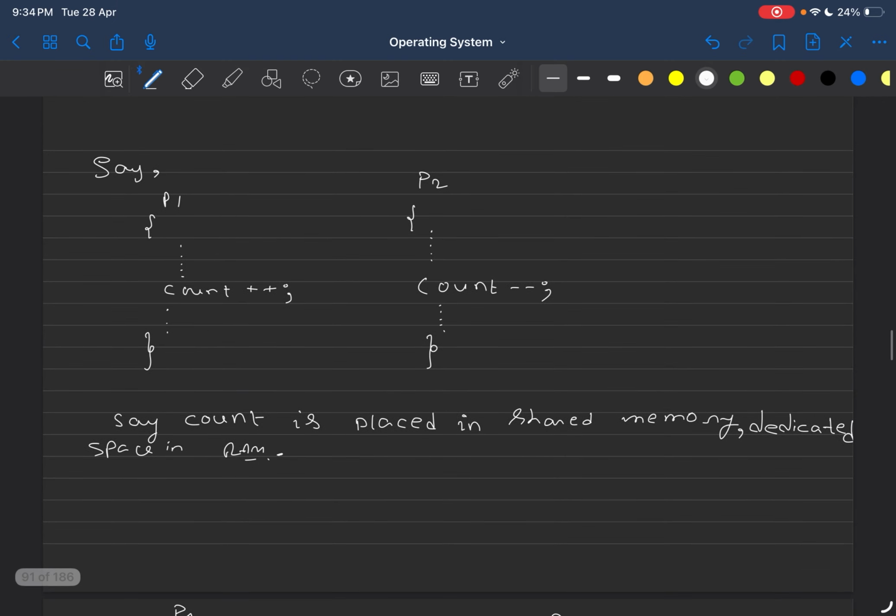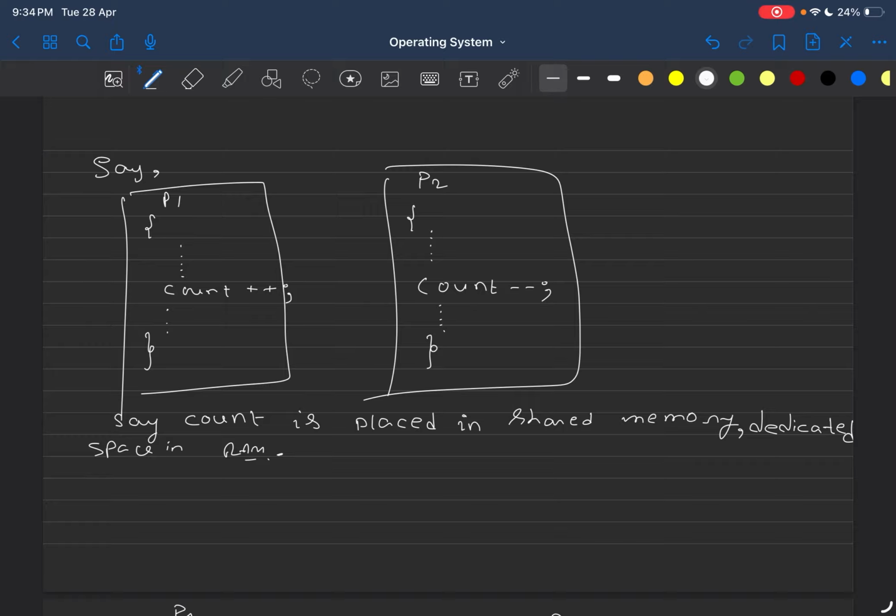So this is the place from where the original game starts. Alright. So let's say this is a process, okay, and this is one more process, and let's say this count is the shared variable. All right, let's say this is the count variable. Process P1 is accessing this count variable, process P2 is also accessing the count variable. All right. So what is process P1 doing? Process P1 is incrementing this count variable, if you see here count plus plus, and process P2 is reducing the value of count by 1. Alright.